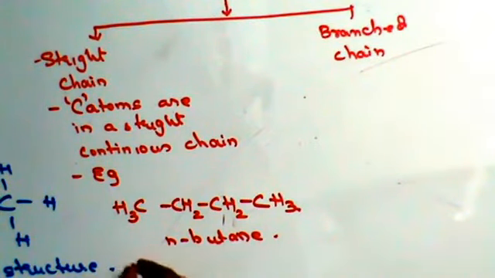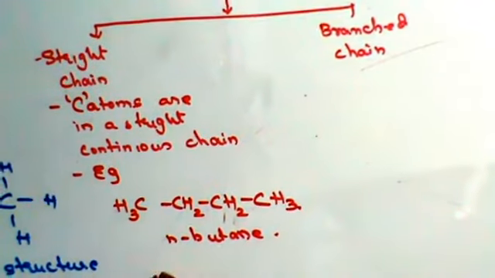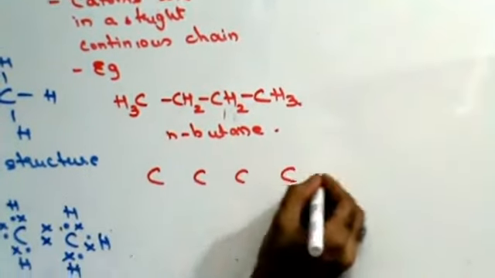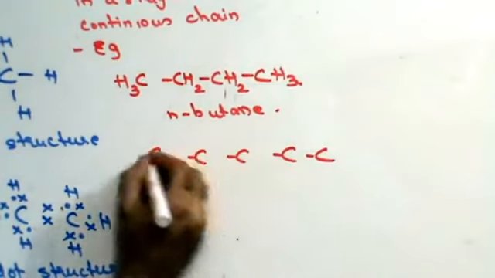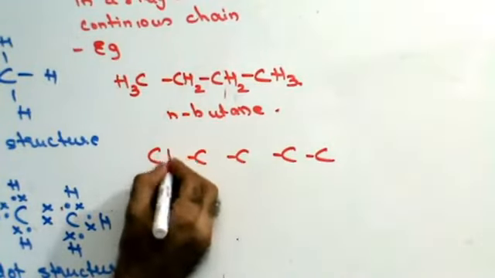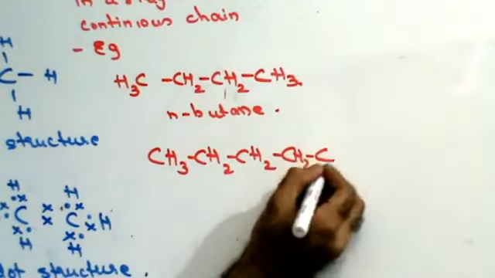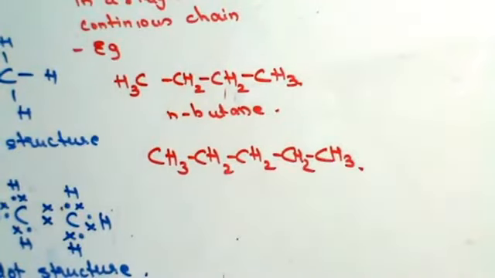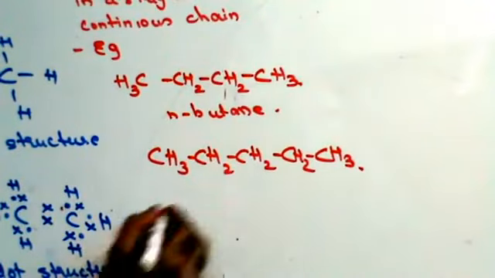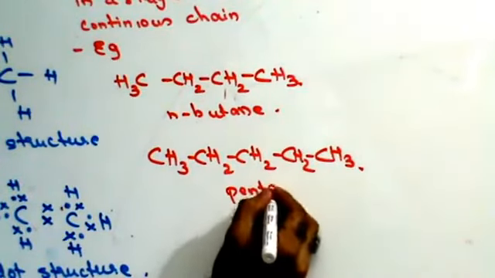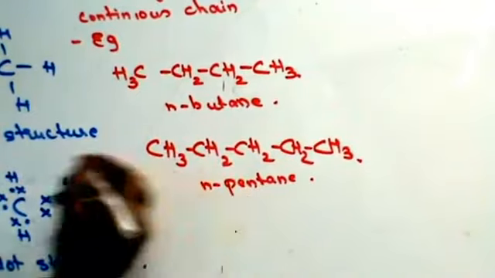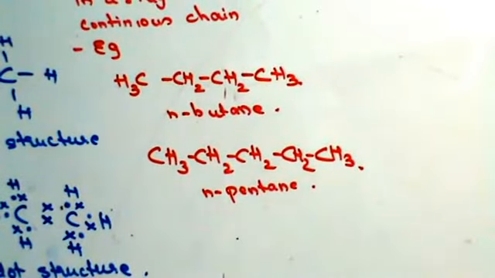Similarly, you can have pentane, 5 carbon atoms: 1, 2, 3, 4, 5. 1 bond, so H3, 2 bonds, H2, H2, H2, H3. All of them in a straight line. This is pentane. This is straight chain, therefore this is called n-pentane. So that is your straight chain compounds.